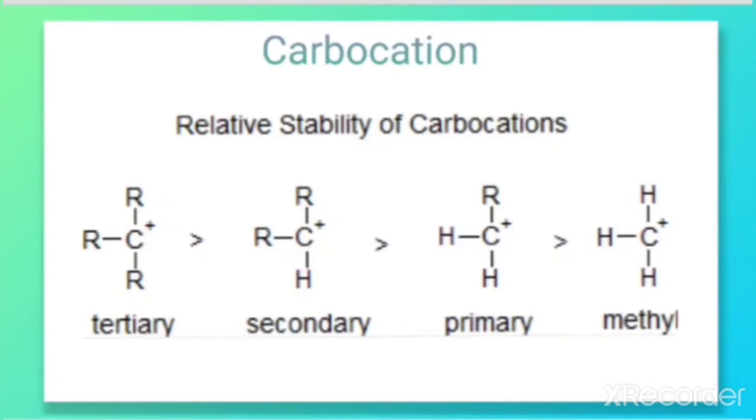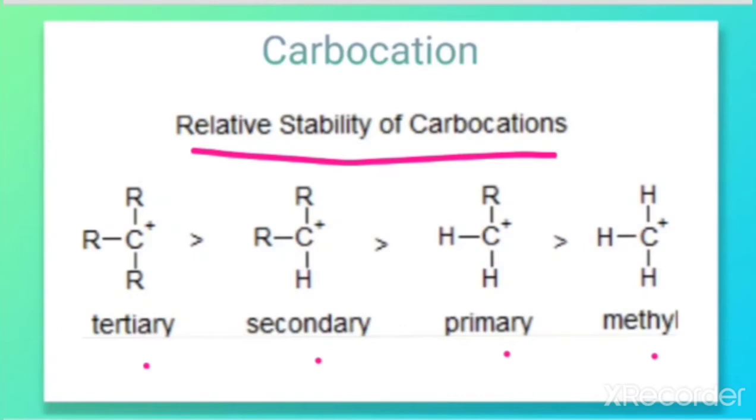When we look at the relative stability of carbocations, tertiary is more stable than secondary, then primary and then methyl. The relative stability of carbocations is quite important during the mechanism of any reaction, which we will learn in further classes.